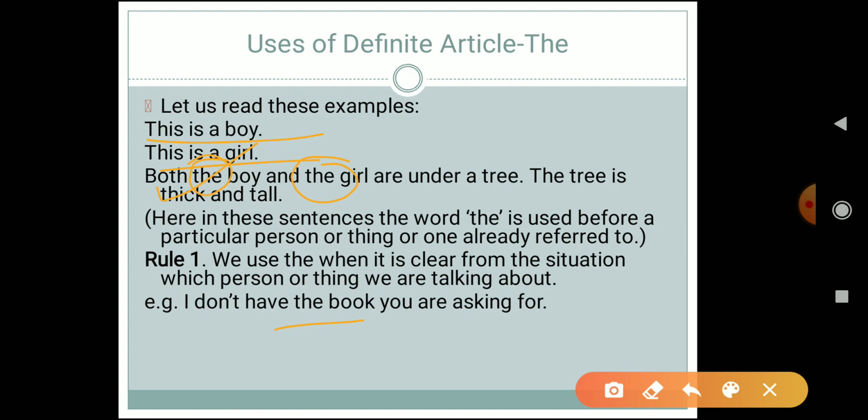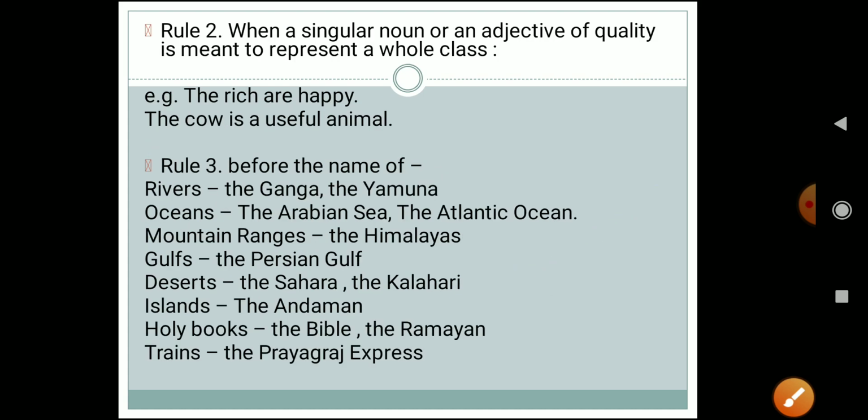Now let's see rule 2. Rule 2 says that when a singular noun or an adjective of quality is meant to represent a whole class, there also we have to use the article the. For example, the rich are happy. Over here rich is an adjective, and it is representing a whole class of people. The cow is a useful animal. Again, the cow is representing the whole class of animals. So over here we have to use the, that is the definite article.